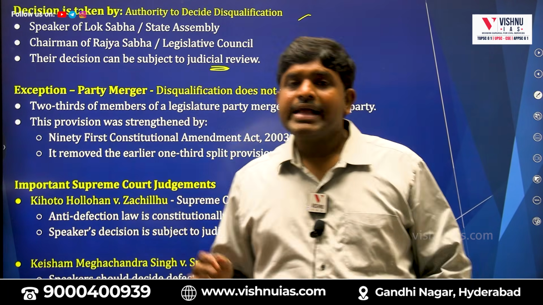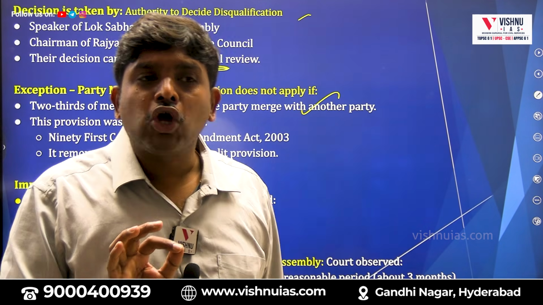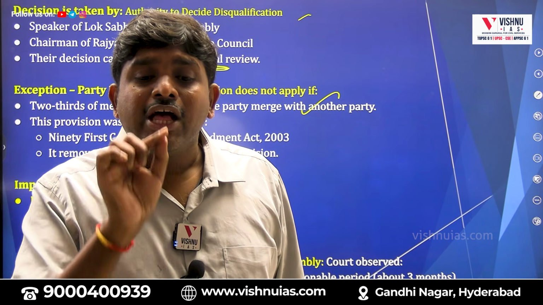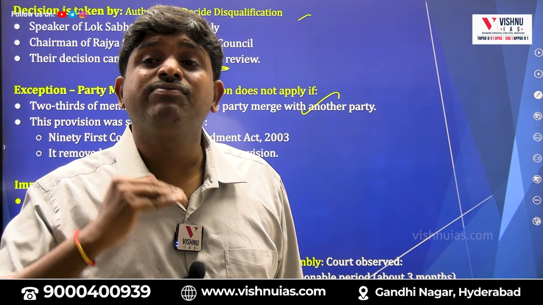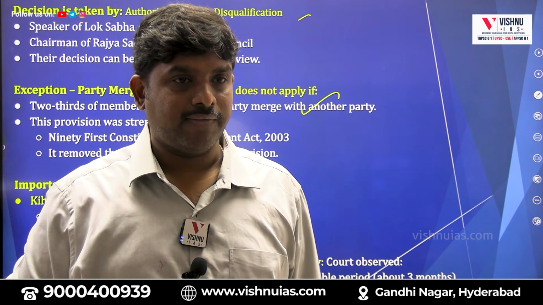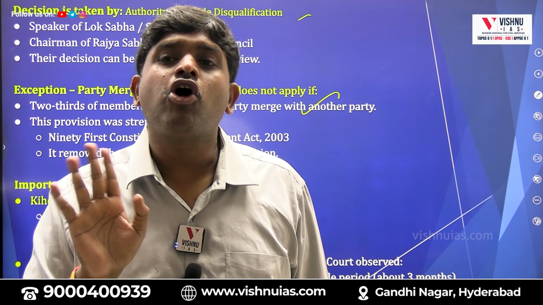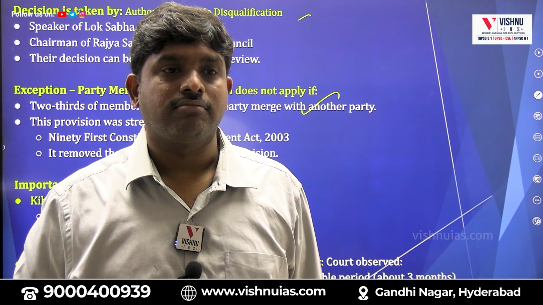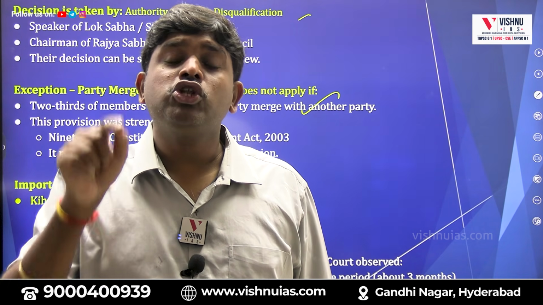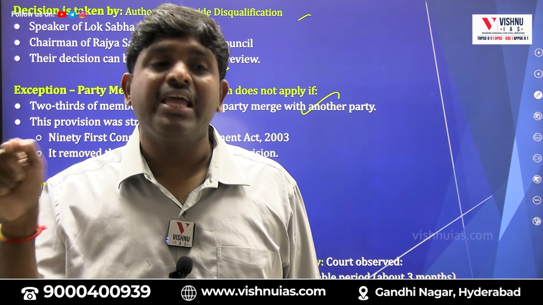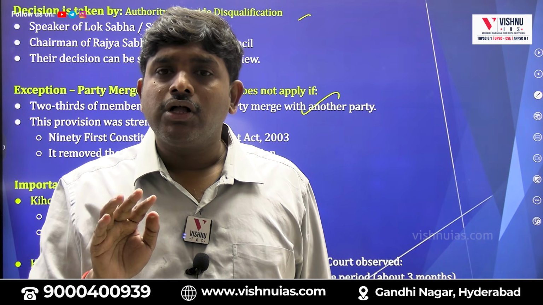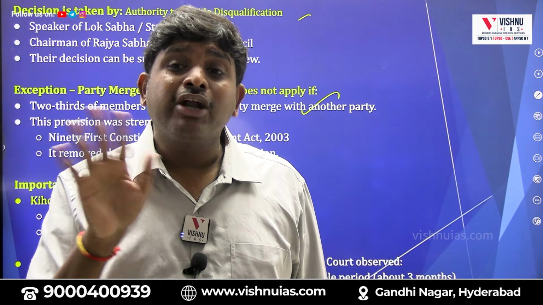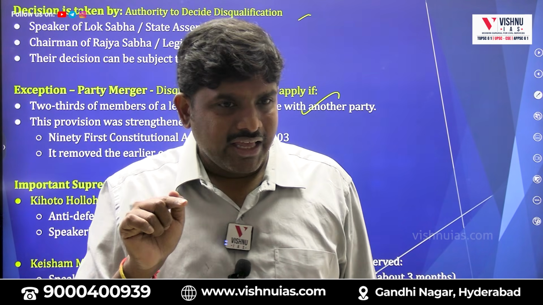See, the 52nd Constitutional Amendment Act said if 1/3 of the members jump into another party, they will not be disqualified. But the 91st Constitutional Amendment Act of 2003 said not 1/3 but 2/3.